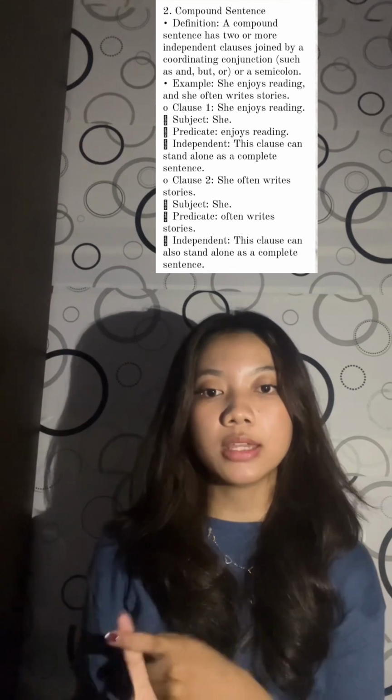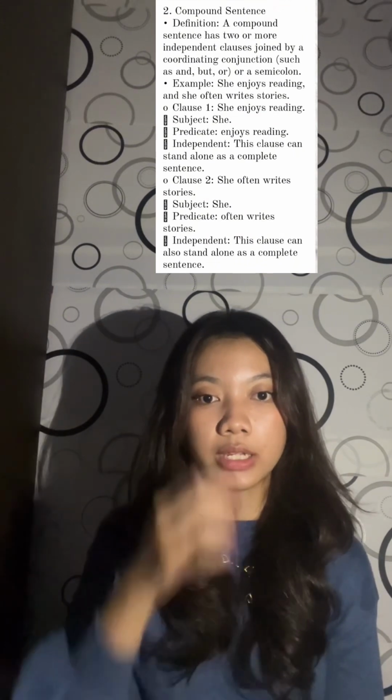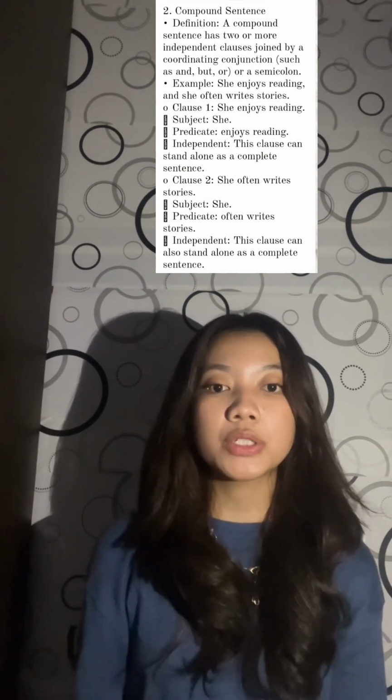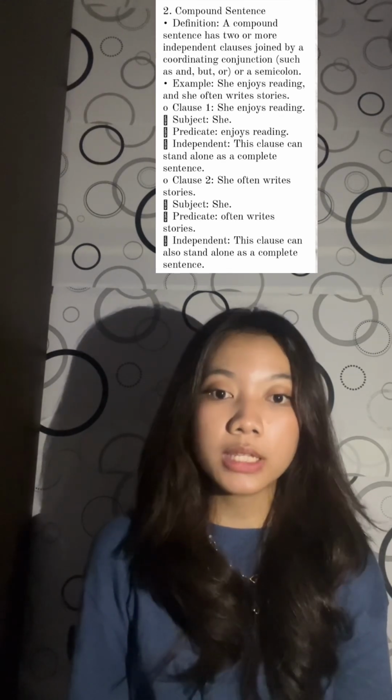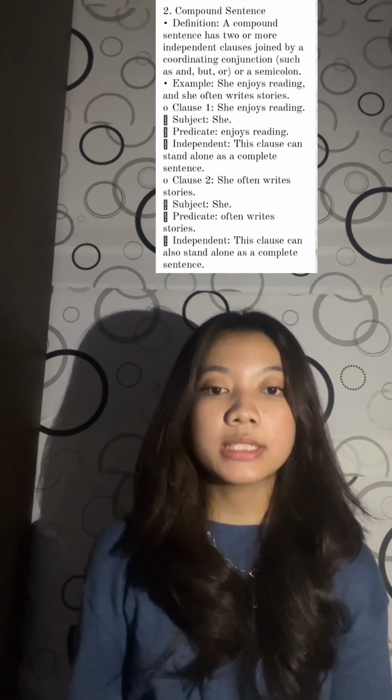The second one is compound sentence. A compound sentence is a sentence that has two or more independent clauses joined by a coordinating conjunction such as and, but, or a semicolon. Example: "She enjoys reading and she often writes stories." Clause 1, "she enjoys reading." "She" is the subject, "enjoys reading" is the predicate, and this is independent because this clause can stand alone as a complete sentence.